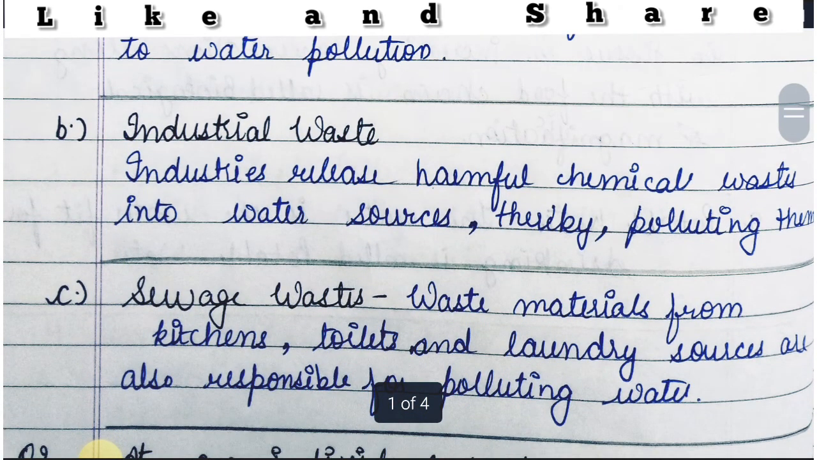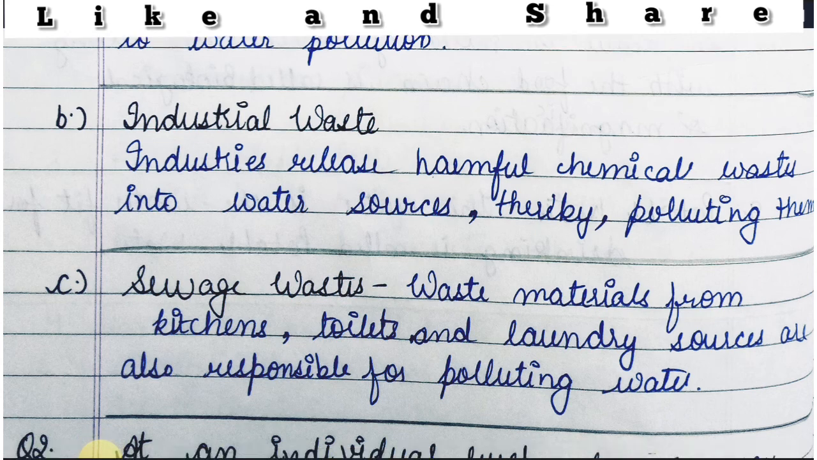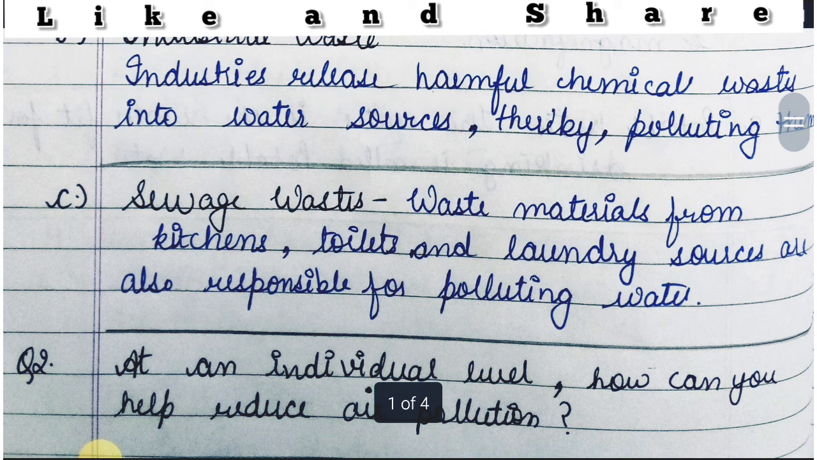Now friends, the second point that we can write here is industrial waste. Industries also release harmful chemical waste into the water sources, and thereby they pollute the water. So this was the second point. And friends, the third point that we can write is sewage waste. The waste materials from the kitchens, toilets and laundry are also responsible for polluting water, because that polluted water just goes to the water sources like rivers, lakes, etc. Okay friends, so this was our first question.